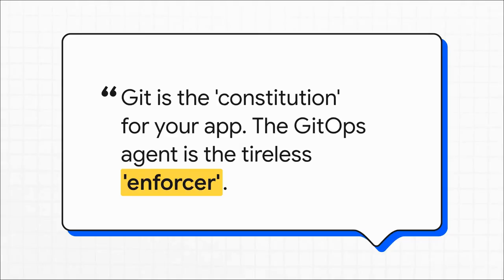Here's a great way to think about it. Imagine your Git repository is like the constitution for your application. It's the set of laws that defines exactly how everything should run. So if Git is the constitution, then the GitOps agent, something like Flux or Argo CD, is the tireless enforcer. Its one and only job is to constantly watch the cluster and make sure that reality, what's actually running, always matches the law written in that constitution.